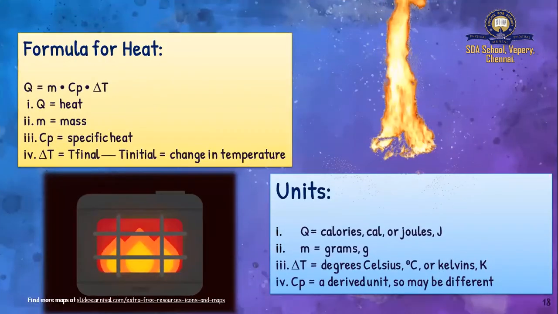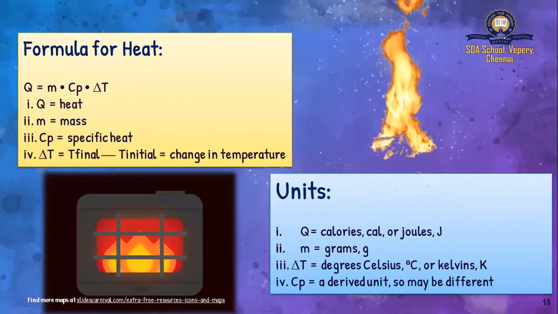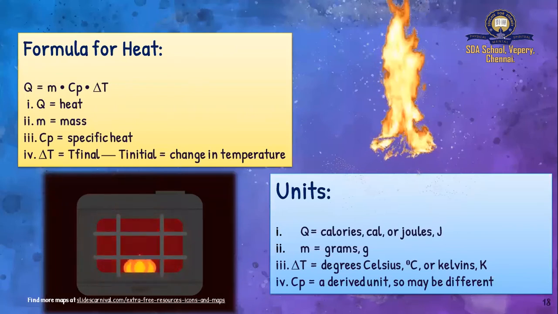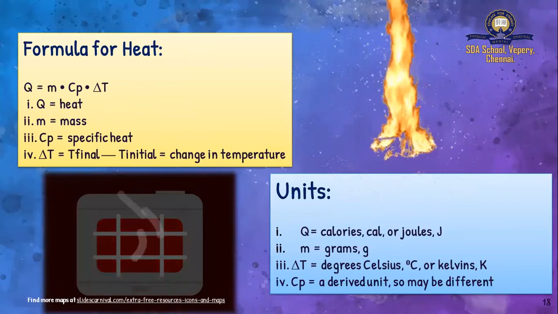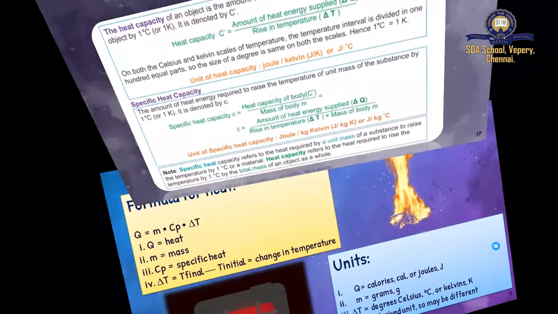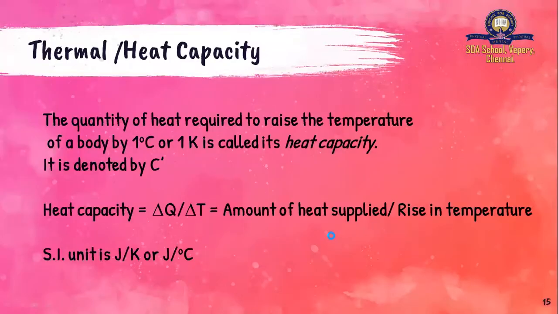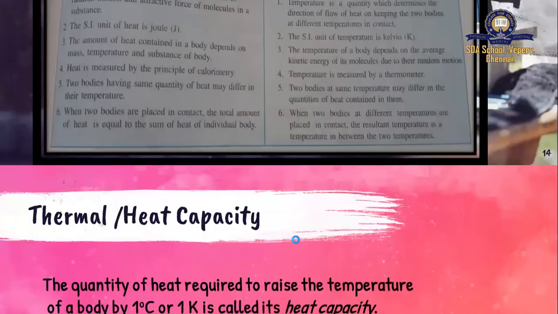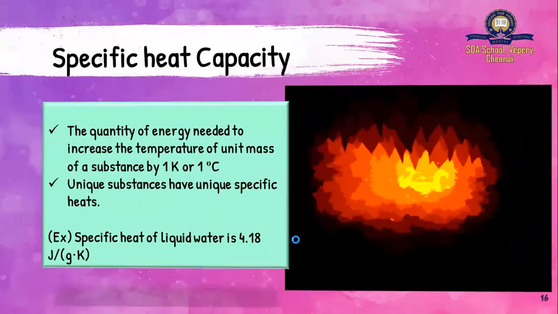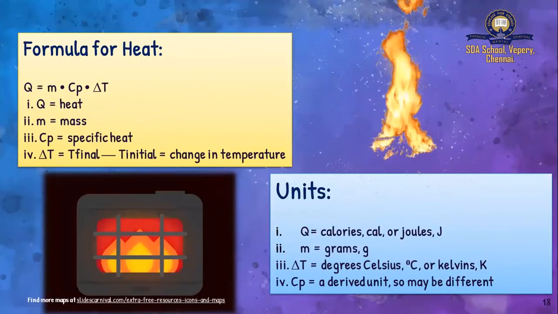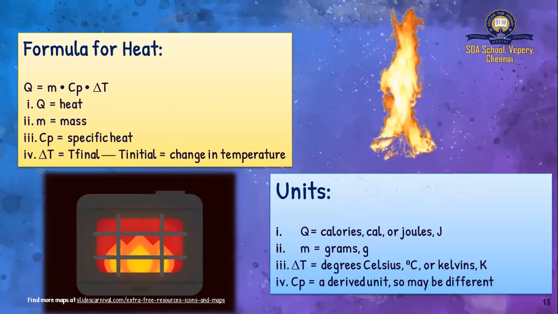Now we are trying to derive a formula for the quantity of heat from the previous formula, that is from specific heat capacity. What is the formula? C is equal to Q by del T by M. What do we want? We want Q. So we will take all the denominators to the other side. So if I take all the denominators to the other side, what will happen to the formula? It becomes Q is equal to M, Cp is specific heat capacity, into del T.